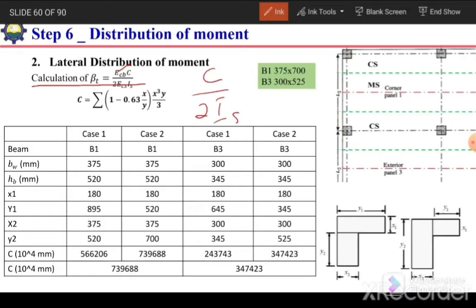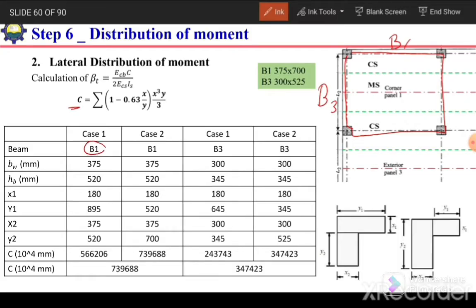So we need to calculate this factor C for the edge beams. In our case, if we see this panel 1, this is our first panel. In this panel we have beams B1 and B3, so these two are edge beams. We need to calculate the beta t value for these two edge beams, so first we will calculate the torsional constant for B1 and for B3.